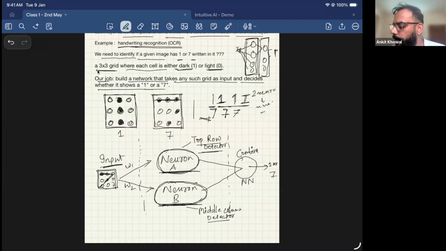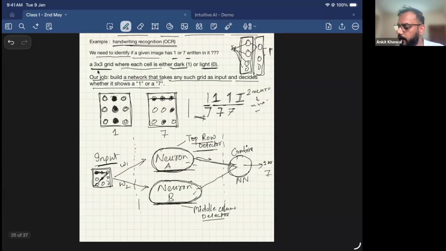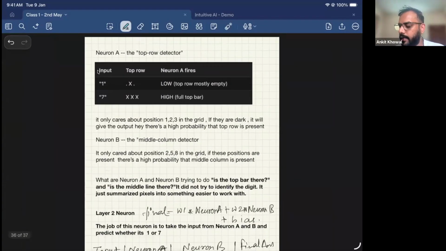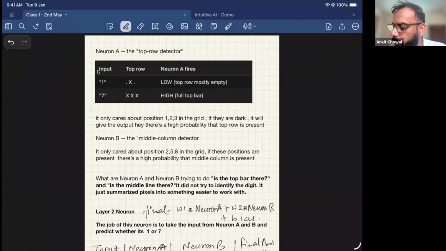This is just a simple example. Based on the output, when it predicts whether the top row is lit or not, or whether it has dark pixels or not, based on the output of these two neurons, there will be another neuron which will take the output of these neurons as input, and then it will make the prediction. So this is how we stack the neurons together. Let's elaborate a little bit more on this part.